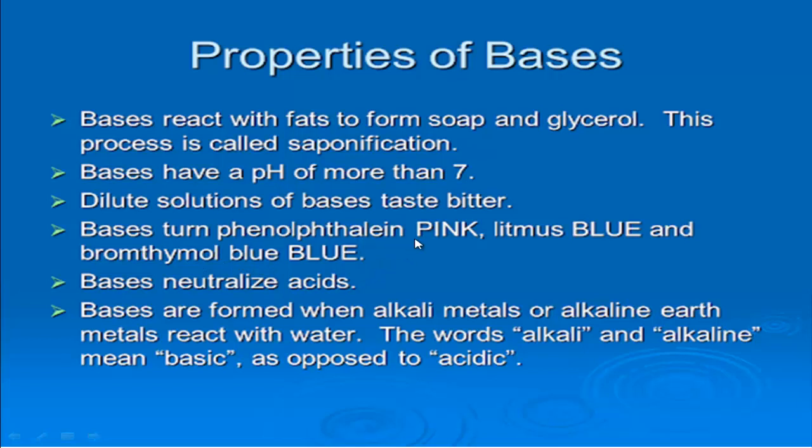So this is actually that transformation of color using a base with different indicators. A base neutralizes acids. That means a base reacts with an acid to neutralize the acid and produce salt and water. Bases are formed when alkali metals or alkaline earth metals, that means group 1 metals and group 2 elements, react with water. That means when elements of group 1 and 2 react with water, then they produce what? Base.